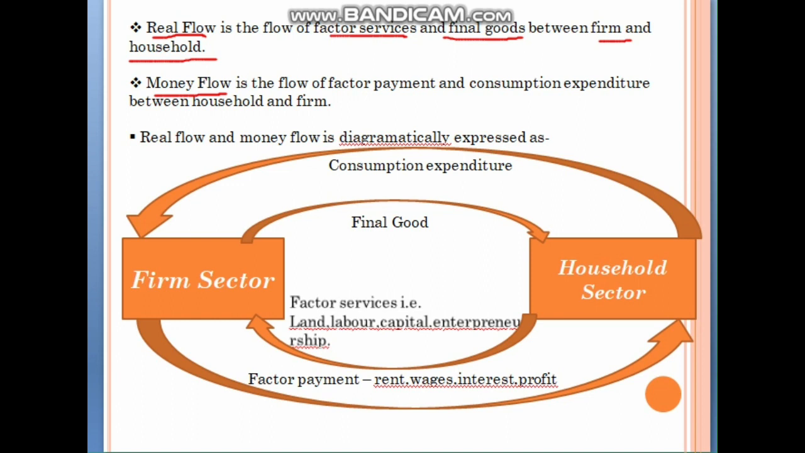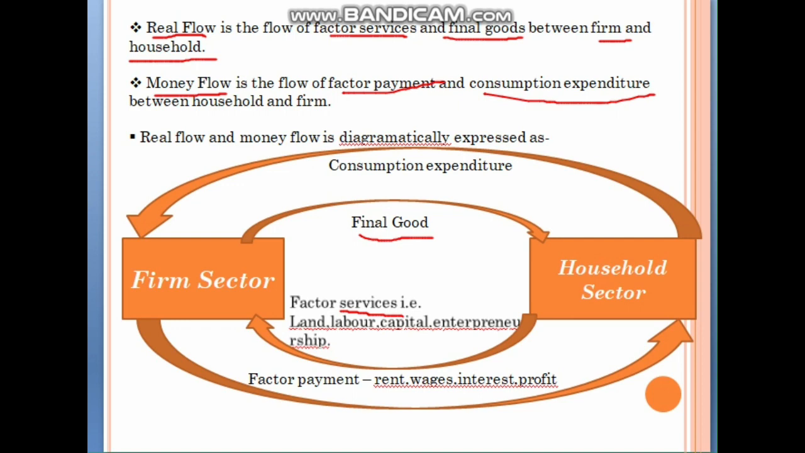This is diagrammatically expressed as the firm giving final goods to the household sector, and then in return the household sector is also giving factor services to the firm sector. The factor services include land, labor, capital, entrepreneurship. And then money flow is the flow of factor payment and consumption expenditure between household and firm.